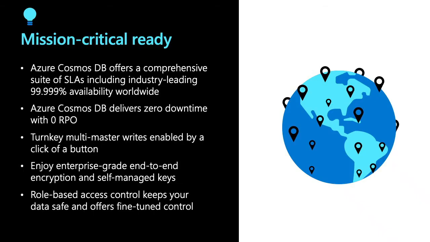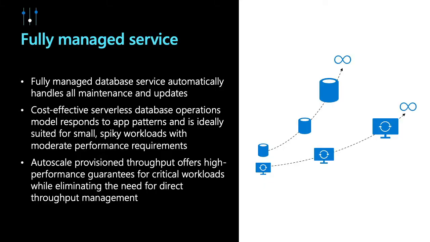And it's mission critical ready with a high availability of five nines. And as I said, it has zero RPO, with a lesser RTO for your application, and it supports role-based access to your data to keep your data safe. So it is a fully managed service, and at the same time it is cost effective.